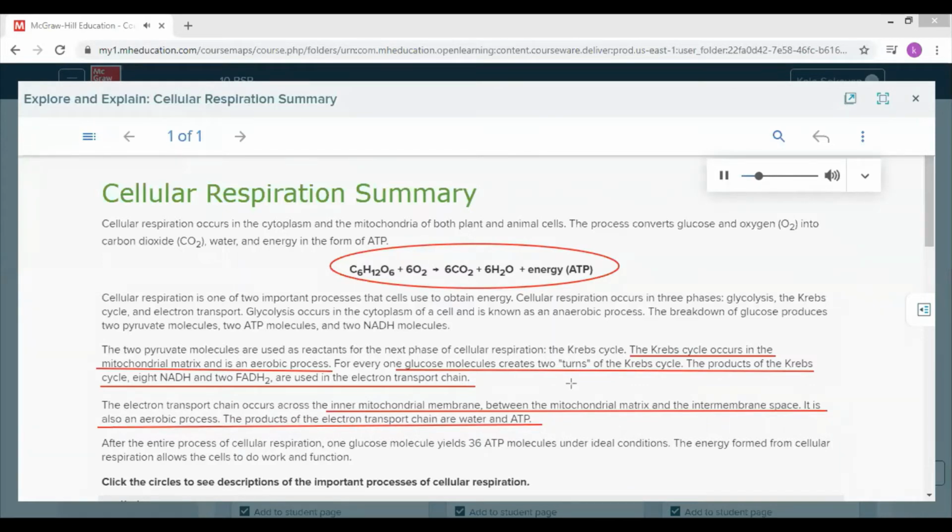After the entire process of cellular respiration, one glucose molecule yields 36 ATP molecules under ideal conditions. The energy formed from cellular respiration allows the cells to do work and function.